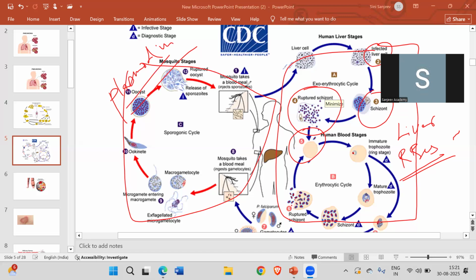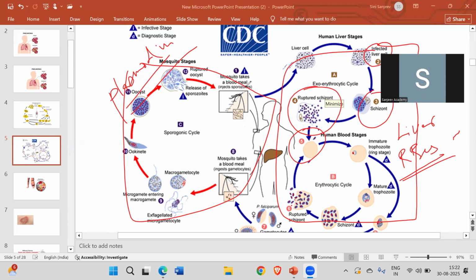Because what happens is, if that mosquito is biting the infected person, obviously it sucks blood. So through the blood only, that plasmodium sporocytes will come into the mosquitoes and then it will act as a vector, right? So whatever the plasmodium is there, it will require what? Two hosts. Okay, so that it can complete its life cycle. So what are the two hosts which I told you is, one is the mosquito. Okay, and the second one is the human beings. So if a plasmodium has to complete its life cycle, it has to get two hosts, which is the mosquito as well as the human beings.